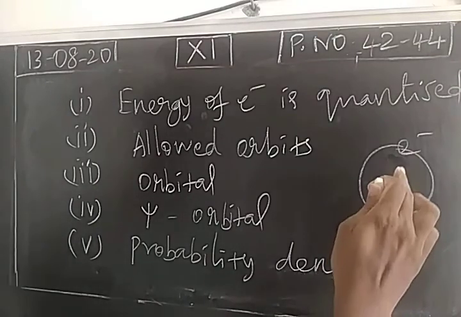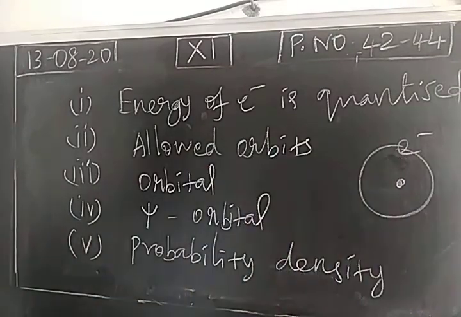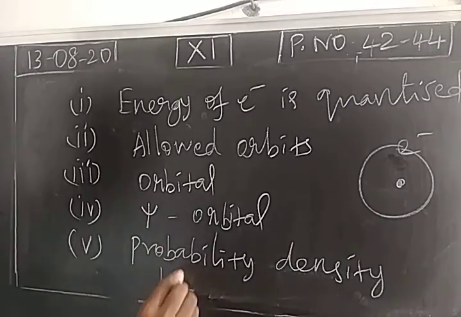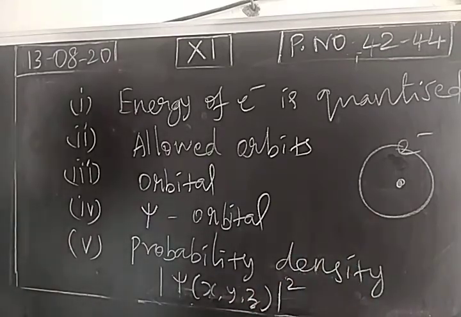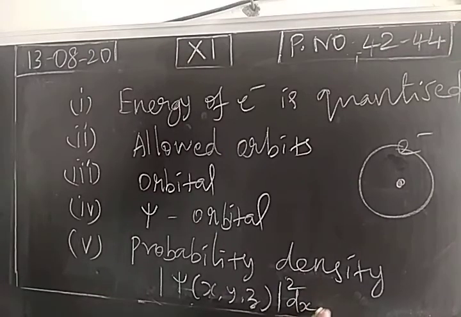The probability of finding the electron in an orbital is called the probability density, which is denoted as modulus of psi (x, y, z) squared. So this is called probability density. Here the volume is dx dy dz. This is the volume of the orbital.